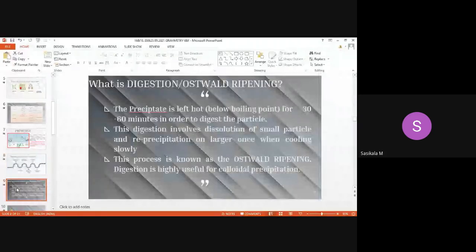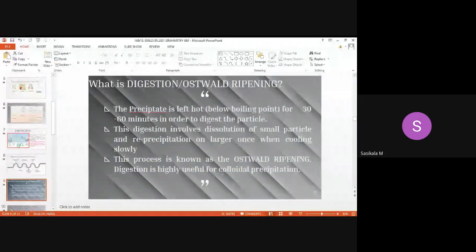That's what we have discussed, and it is known as Ostwald ripening. The precipitate is left hot, below the boiling point of the analyte, for 30 to 60 minutes in order to digest the particles. This digestion involves the dissolution of small particles and reprecipitation on large ones when cooling slowly. This process is known as Ostwald ripening, and digestion is highly useful for colloidal precipitation.